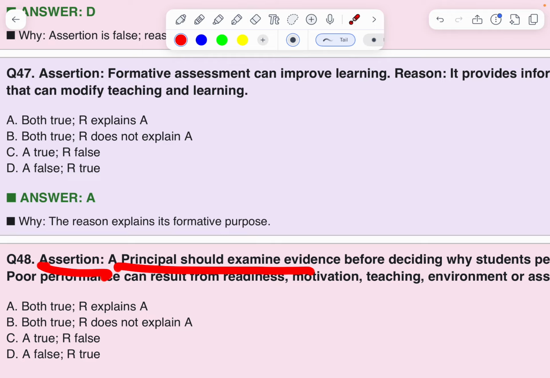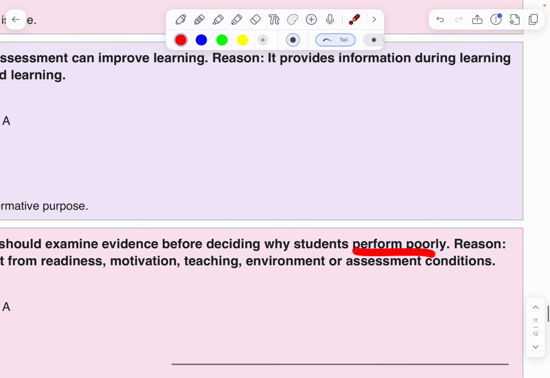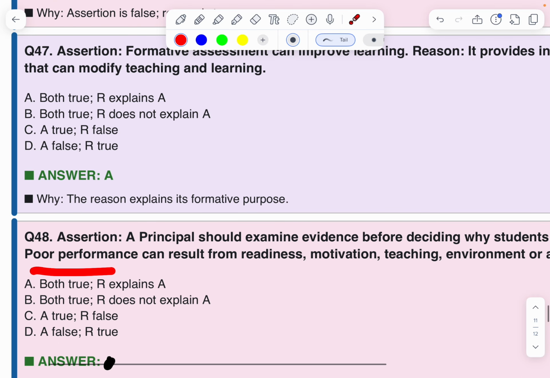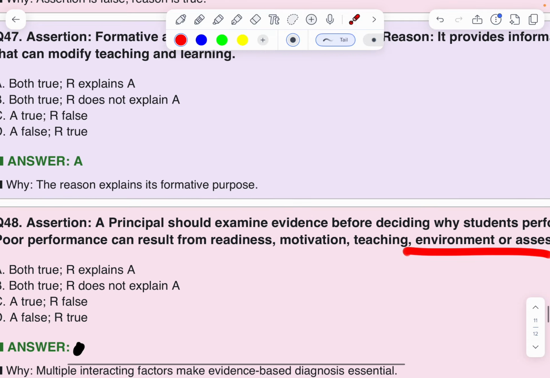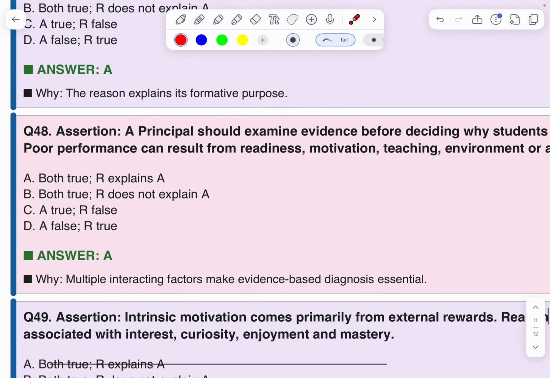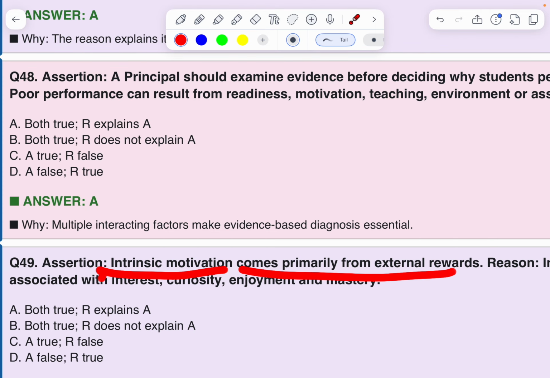Assertion. A principal should examine evidence before deciding why students perform poorly. Reason. Poor performance can result from readiness, motivation, teaching, enrollment. Both are correct, R is the correct explanation of A. First option. 49. Assertion. Intrinsic motivation comes primarily from external rewards.